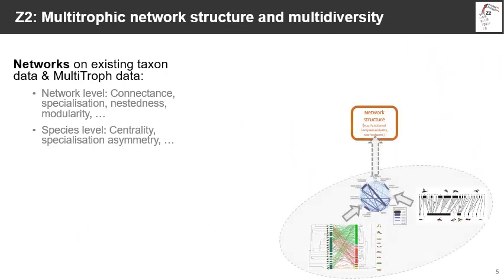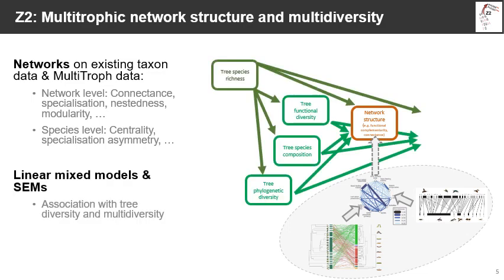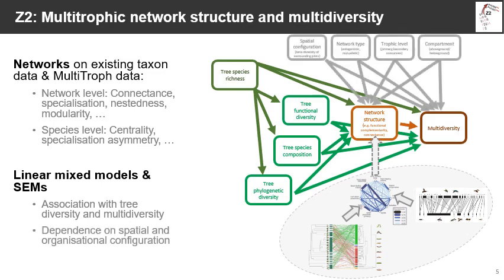We will look at the average correlation strength of these metrics across all networks and integrate these correlations into linear mixed effects models and structural equation models, with which we want to link multiple components of tree diversity with network structure and with the diversity across multiple trophic levels, and where we can at the same time test how much these relationships depend on and are modified by, for example, network type, ecosystem compartment, or the spatial configuration, so the environmental context of the study plots.